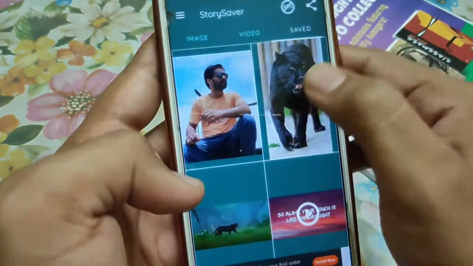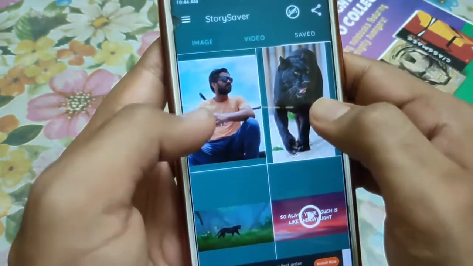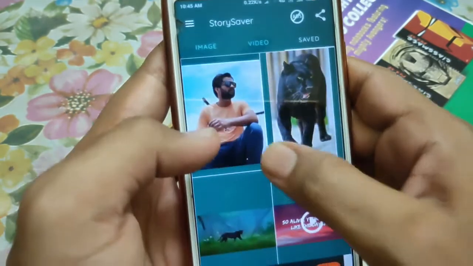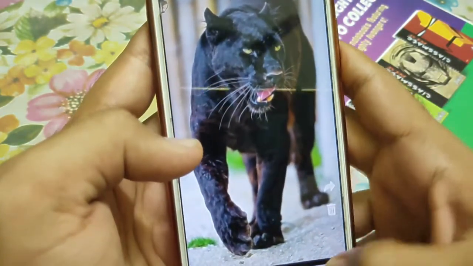So once they are downloaded, go to the save section. As you can see, the interface is really simple, and from here you can actually get all the old saved statuses also, right? So you can see, I can see the image, and you can read it from here.